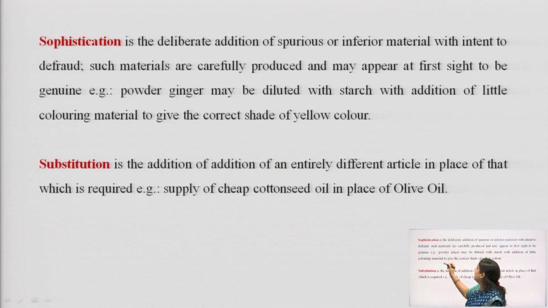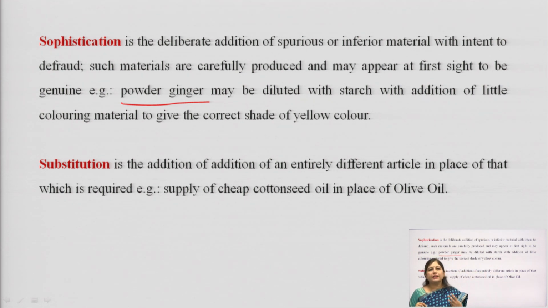For example, powdered ginger is expensive, but if we mix it with starch, we cannot differentiate between the actual ginger and the adulterated ginger. So, by understanding the basic organoleptic features of a particular drug, and mixing a substance which looks exactly like it, we call it sophistication.